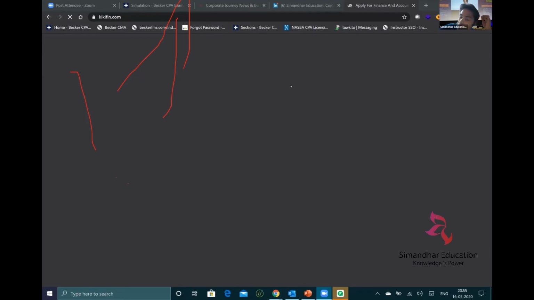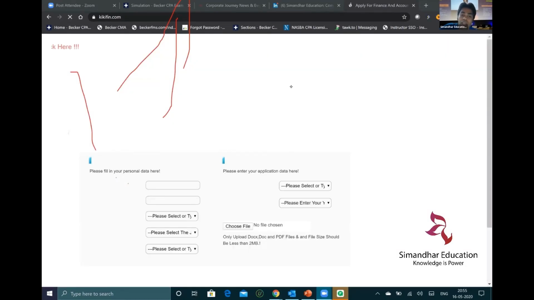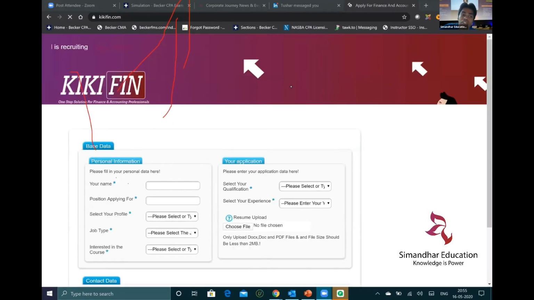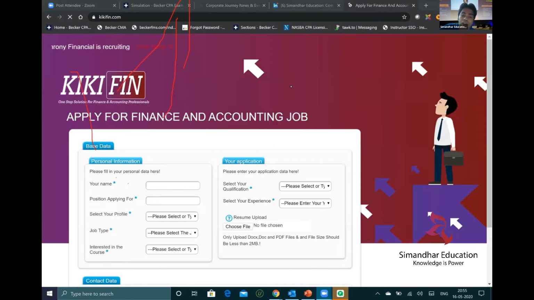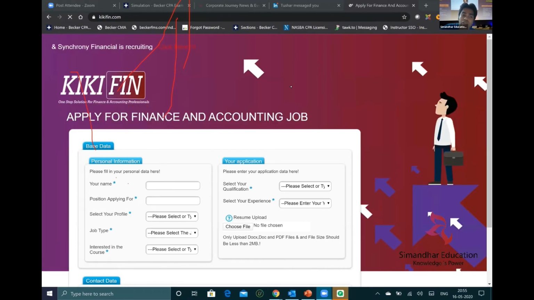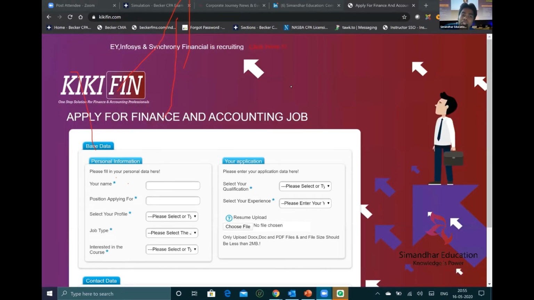I can't guarantee any 100% placement, but yes, I will definitely make people ready for that particular thing. Again, it is up to the students how they perform in those interviews. So this is the Kikifin website, which we have taken the initiative for, and because we are tied up with so many companies, we ourselves are the recruitment agency apart from being an education institute also. So now, what is the starting salary of a US CPA?